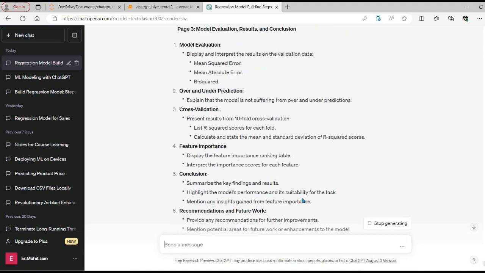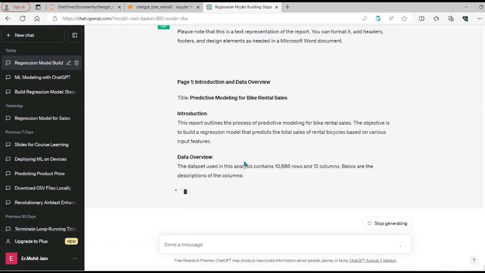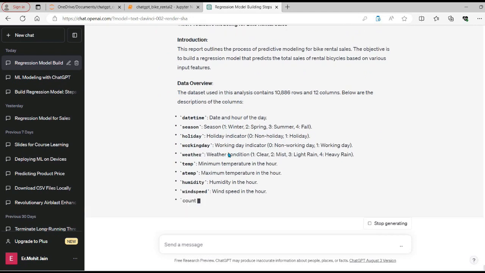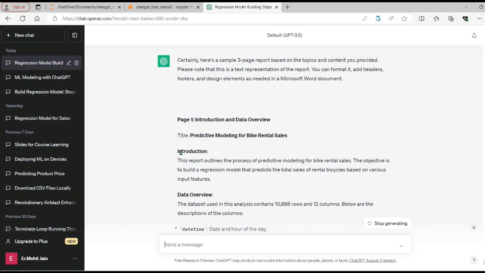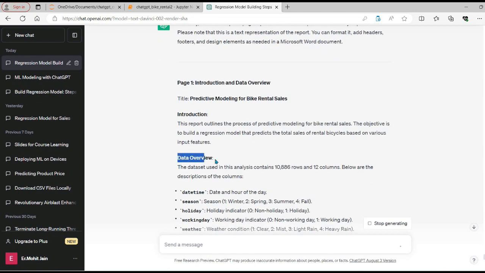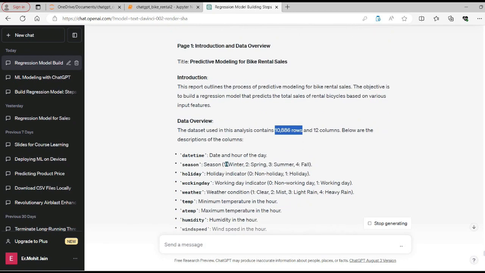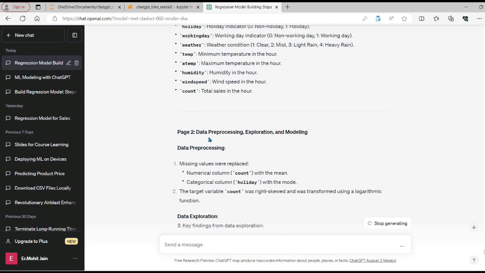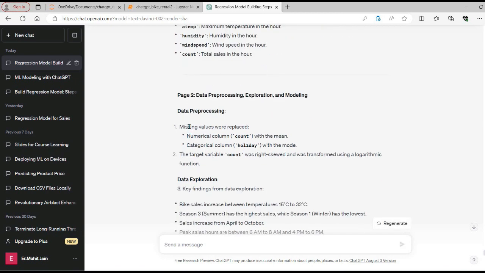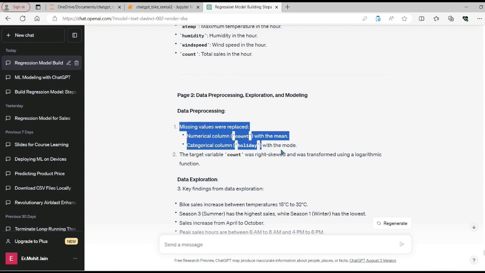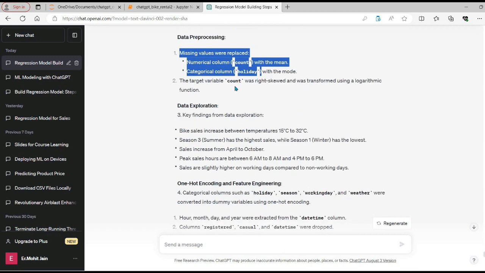So let's see what ChatGPT is going to write here. We can see that first it's providing the introduction and the title, then it's mentioning the data overview, and it has mentioned the rows and the columns and their description. Page 2, it's suggesting to write data pre-processing, exploration and modeling, and in the data pre-processing, ChatGPT has mentioned the missing values, count and holiday method to replace the target variable, and then the data